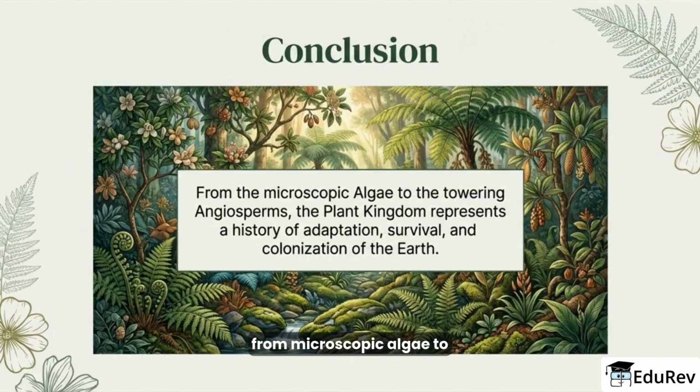In conclusion, from microscopic algae to towering angiosperms, the plant kingdom tells a continuous story of adaptation and innovation, a progression of structural and reproductive changes that allowed plants to colonize new habitats and become central to Earth's ecosystems. Understanding these steps gives us a clearer view of how plant diversity arose and why plants are essential to life on our planet.